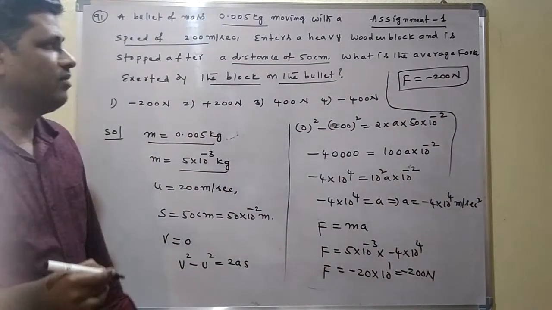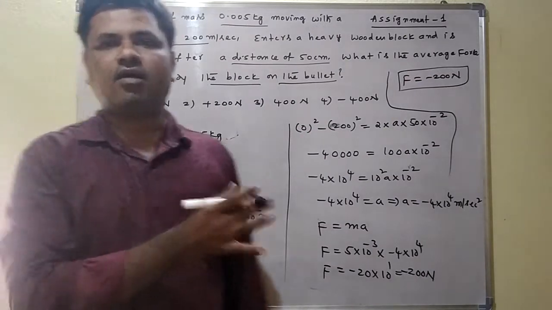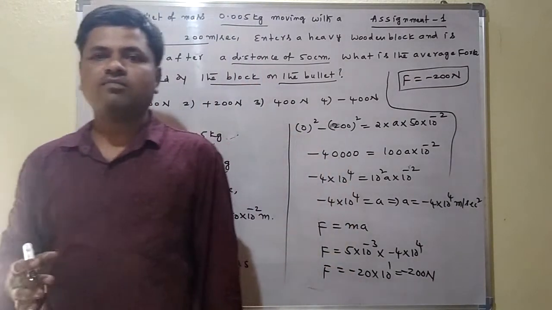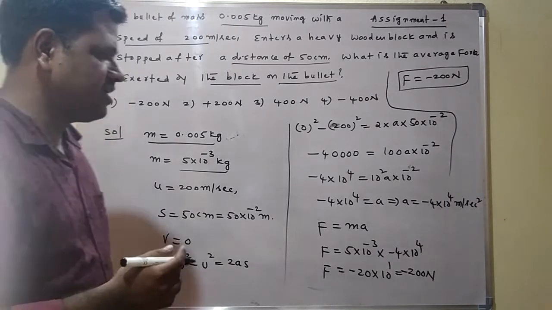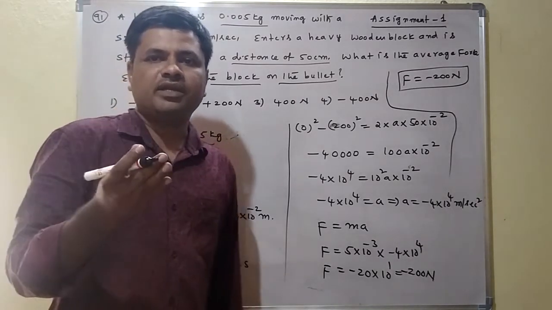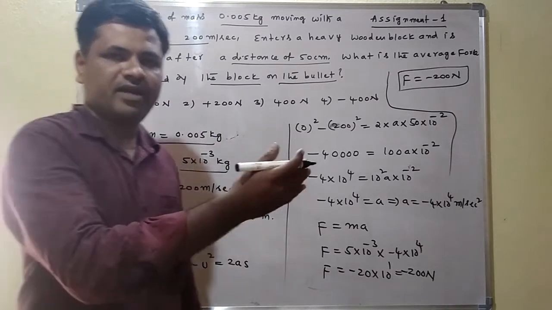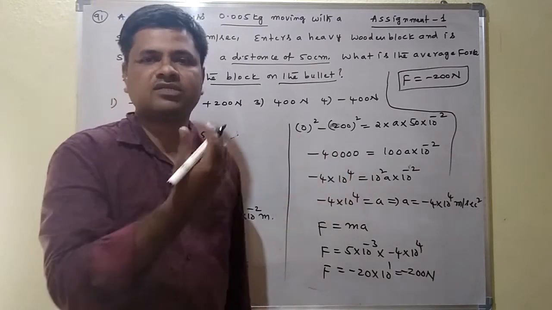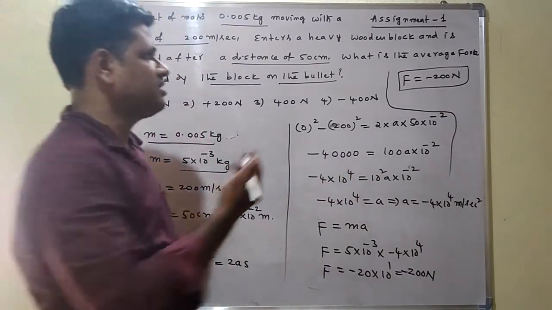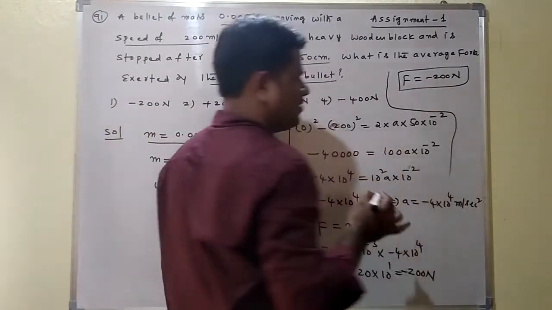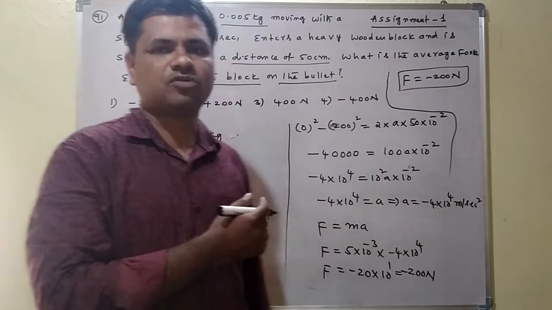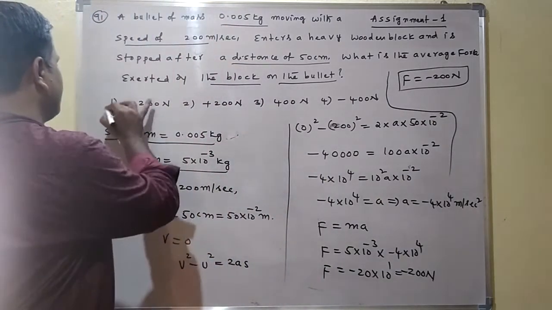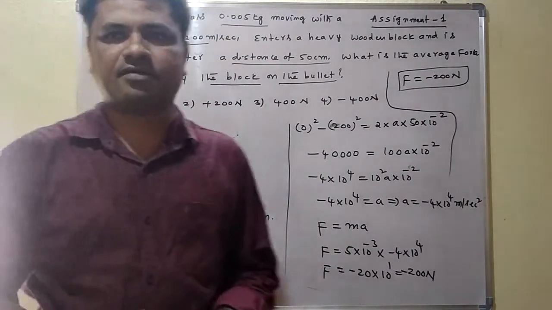Minus 200 Newton means this force is always acting opposite to the motion of the bullet. The bullet is moving in the forward direction, and the average force is acting in the opposite direction. That's the reason we get the negative sign. A negative sign indicates that the average force is always acting opposite to the motion of the bullet. So the first option is correct here.